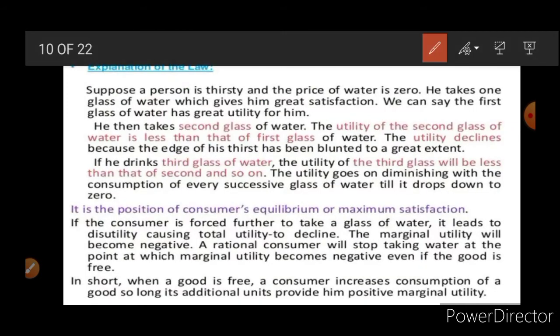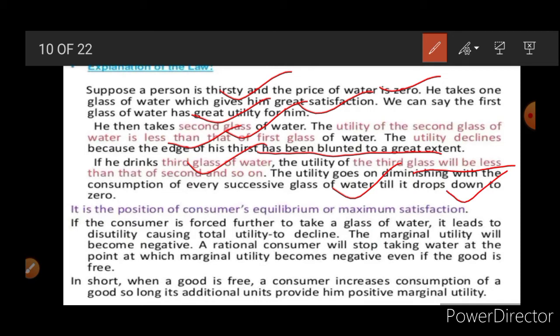Now here is the explanation. Suppose a person is thirsty, and the price of water is 0, meaning there is no need to pay any money. A glass of water gives him satisfaction. We can say the first glass of water has greater utility. Then he takes a second glass. Now the utility is less than from the first one. Utility declines. Why? Because his need for water has been partially fulfilled. When he drinks the third glass of water, he gets less satisfaction. Why? Because of diminishing. Utility goes on diminishing. Why? The need for water is decreasing.